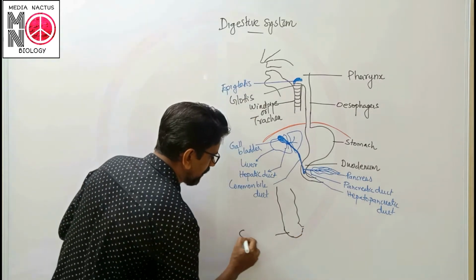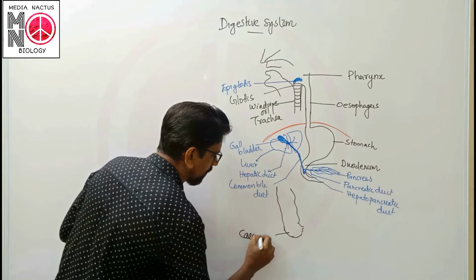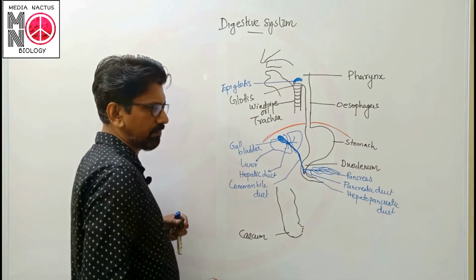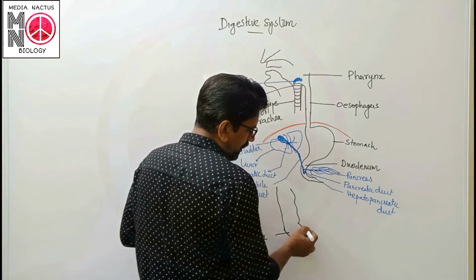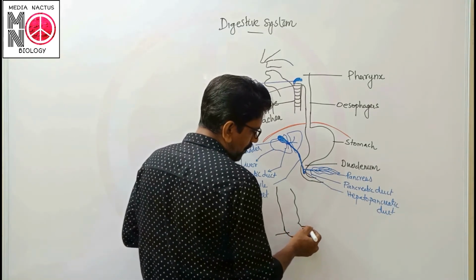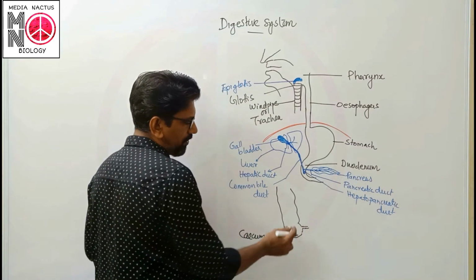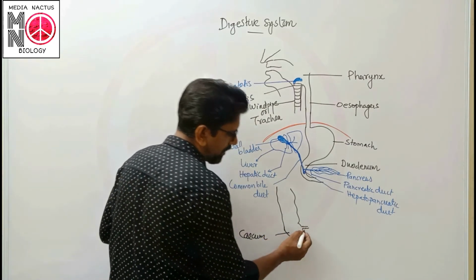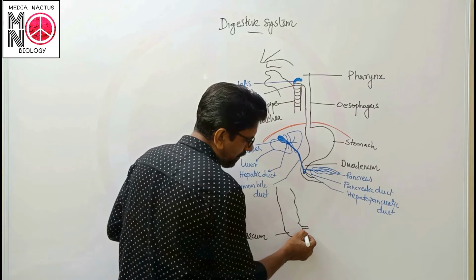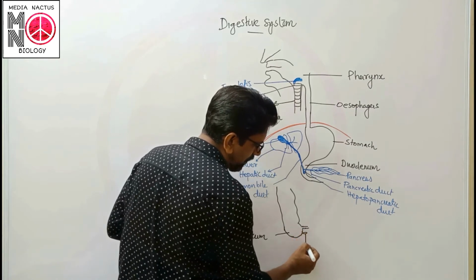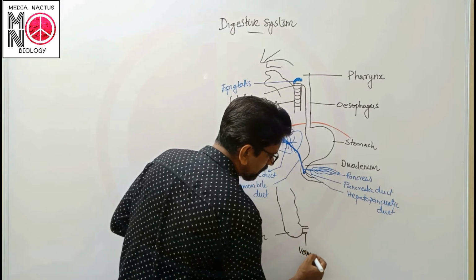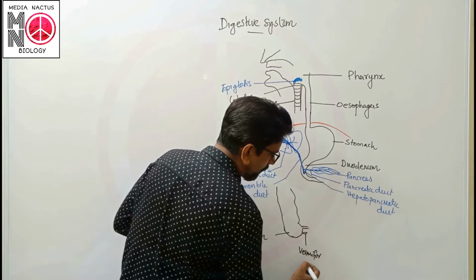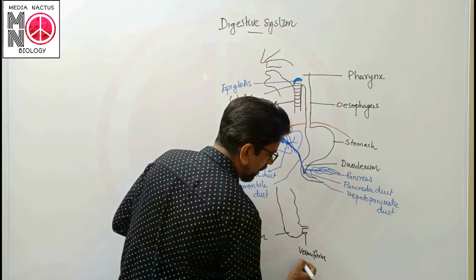So this one is the cecum, and just lower to the joining place of the small intestine toward the large intestine, there is a finger-like projection known as the vermiform appendix.